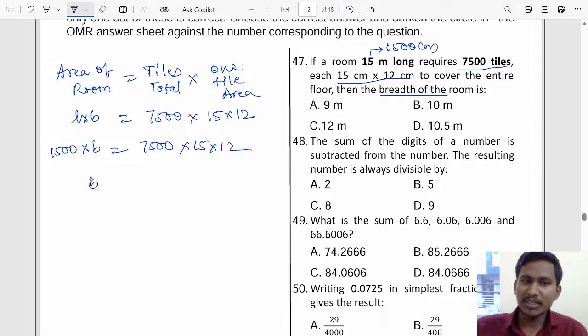If you want to find the breadth, you have to divide with the length. So 7,500 into 15 into 12 divided by 1500. Now you cancel it out, you will get the answer, right? These two zeros cancel. 15 ones are 15. What is remaining now?